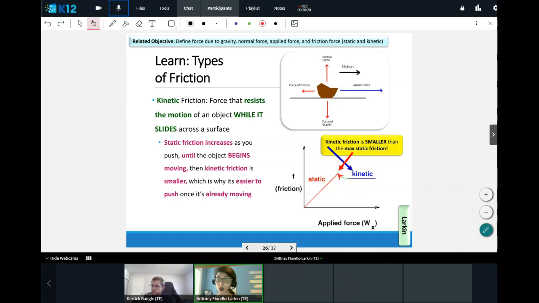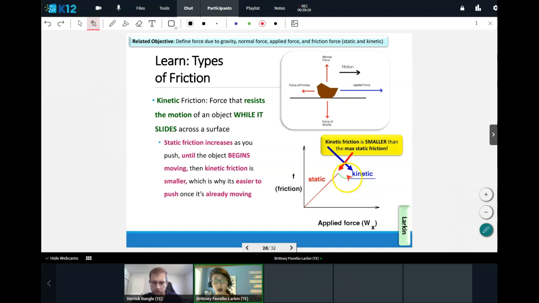This should make sense, though, because once you start moving a refrigerator, does it get easier or harder than as you were just trying to start it pushing? Once it actually starts moving, does pushing it get easier or harder? Tell me in the chat box. Excellent. I see an answer from Caden. Still waiting on more participation in the chat. Once the refrigerator starts to move, does it get easier or harder to push? Yeah, it actually gets easier to push, all right?